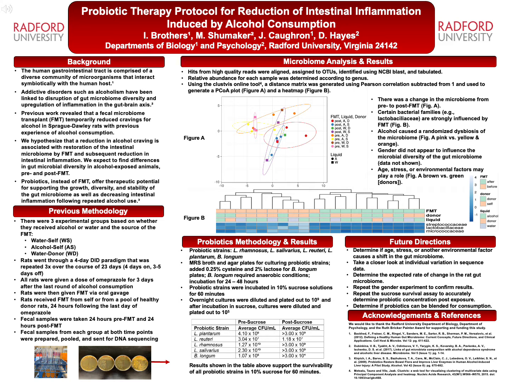Essentially, these rats consumed fecal samples containing gut microbes, which led to decreased alcohol consumption. We hypothesize that the reduction in alcohol cravings is associated with the restoration of the gut microbiome by FMT and decreased intestinal inflammation. As a note, intestinal inflammation can occur after periods of recurrent alcohol consumption. We expect to see differences in the diversity of intestinal microorganisms in rats exposed to alcohol before and after receiving FMT.